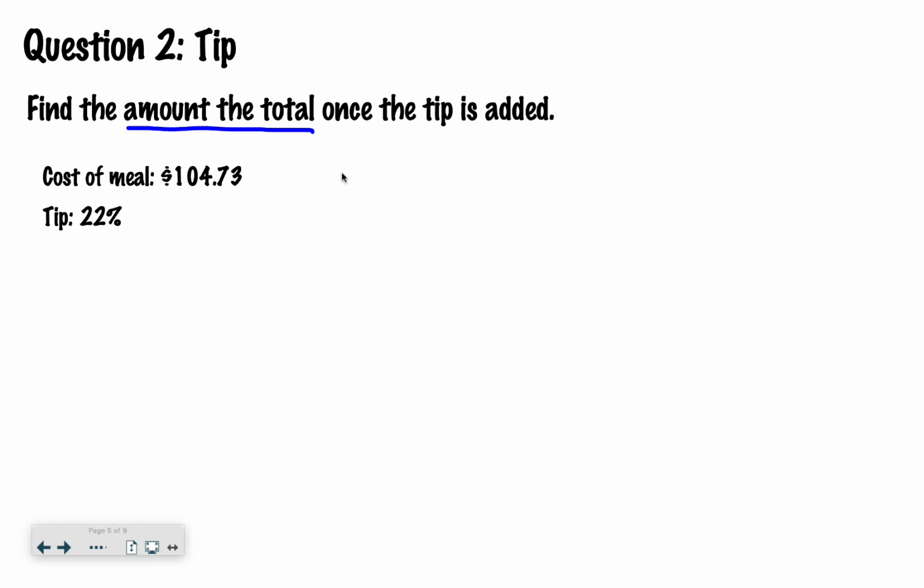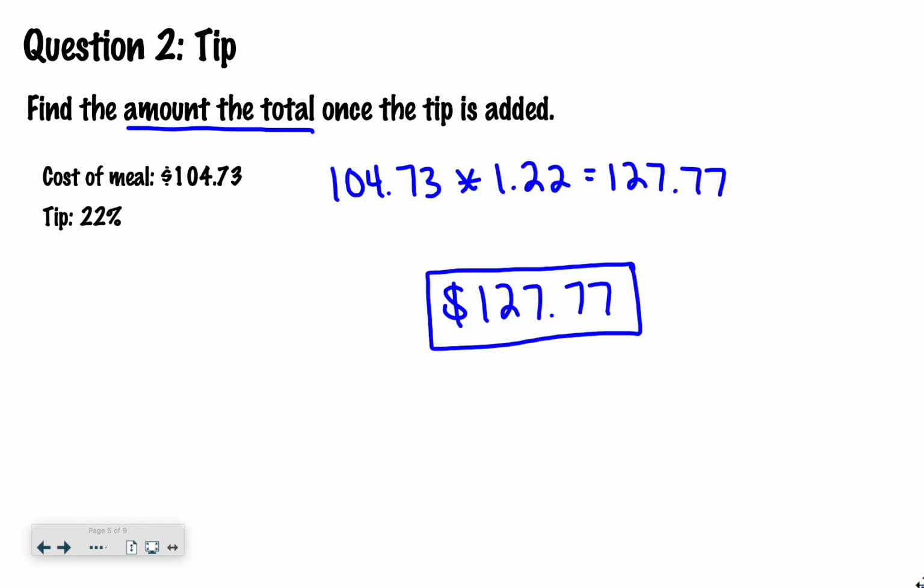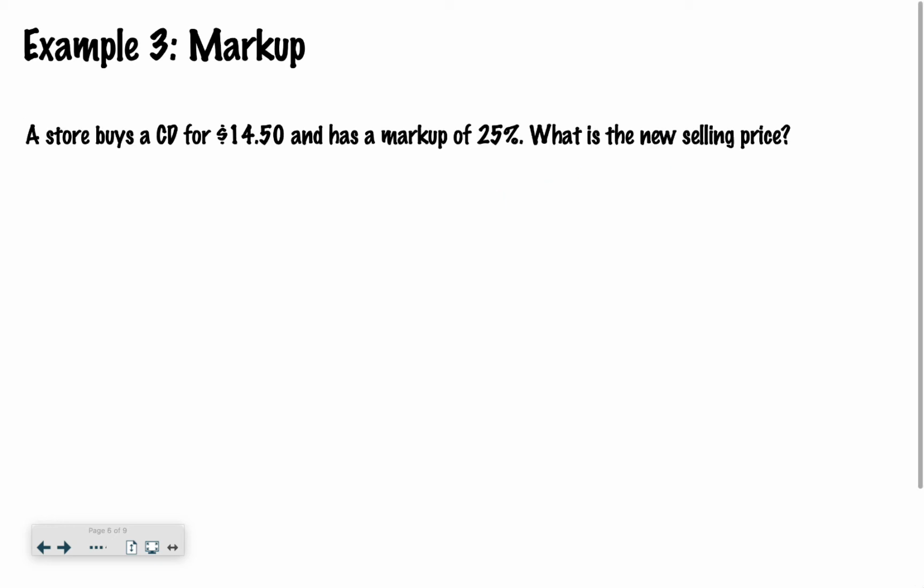Good luck. All right. Hopefully you ended up at the total cost of $127.77. I did the shortcut method. If you wanted to do the two-step method, if you still ended up at that same answer, you are golden. You are good to go. If you did not end up at that answer, please be sure to ask for some help.